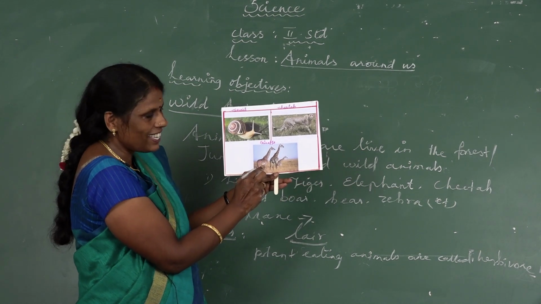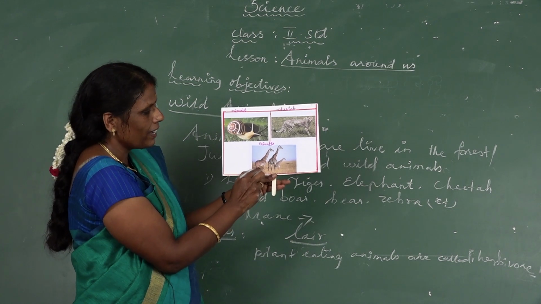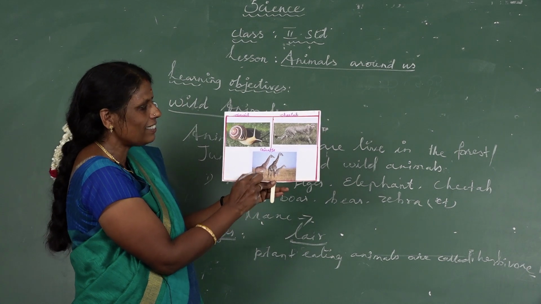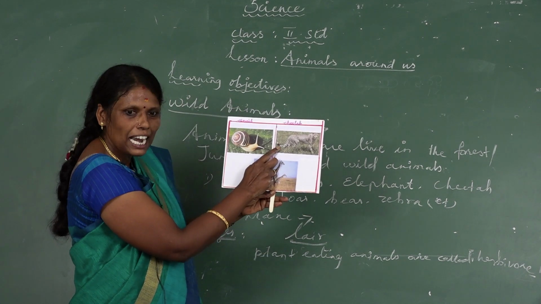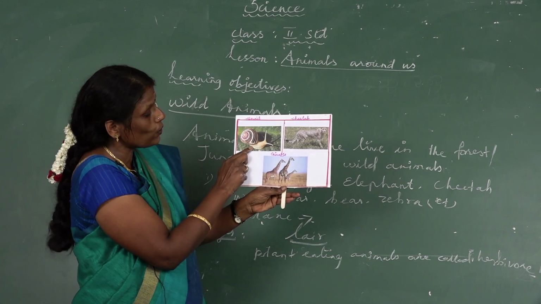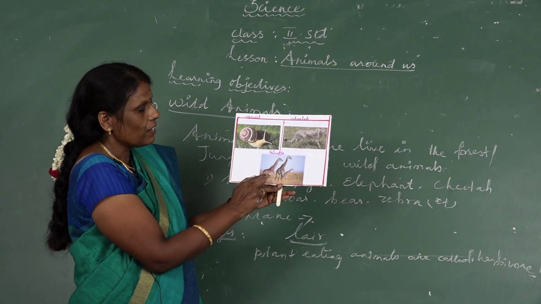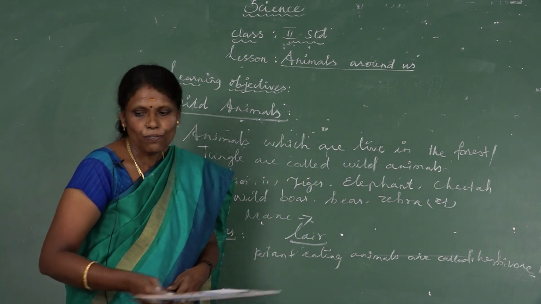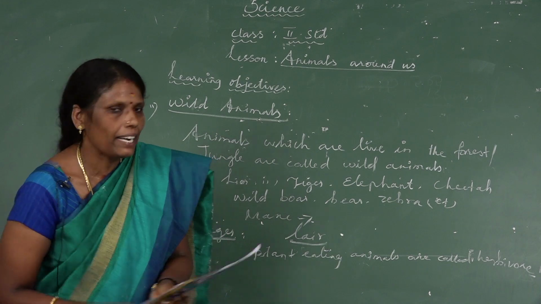Okay, what is this? Yes, it is a giraffe. It is the tallest land animal. Okay, shall I ask some questions? Which is the fastest land animal? Cheetah. Very good. Which is the slowest land animal? Snail. Which is the tallest land animal? Giraffe. Very good. Next, we have to see the water animals.